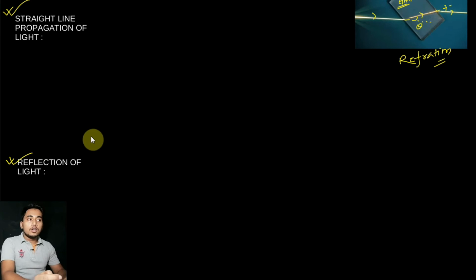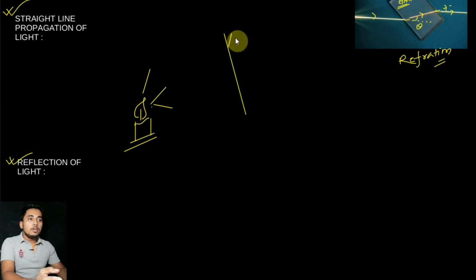So what is reflection? I have already said, if I take a candle here, light will emerge all around from the candle. If you take a mirror here, what will happen? The light will fall on the mirror and come back from it. The angle here is called the incident angle, and the angle here is called the reflected angle.